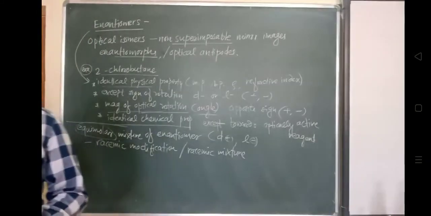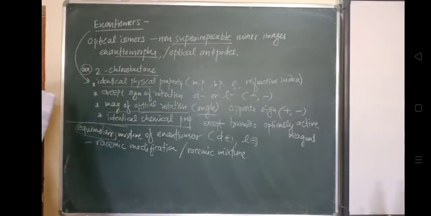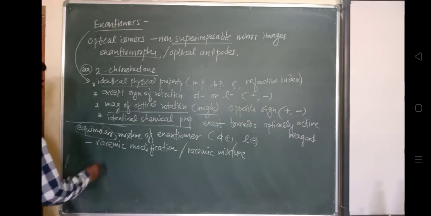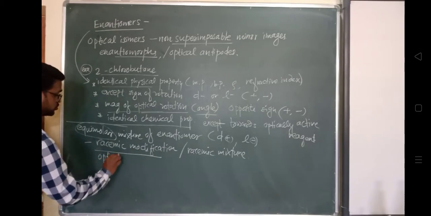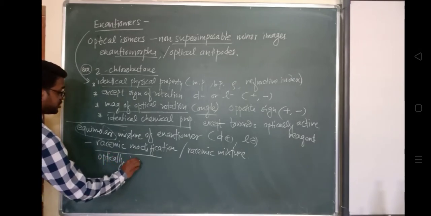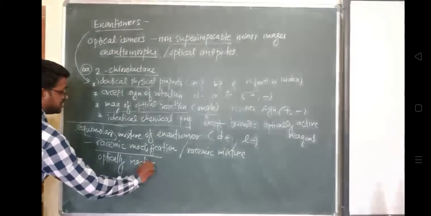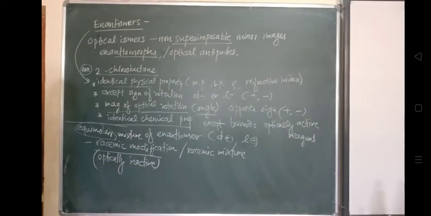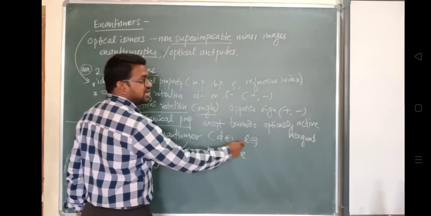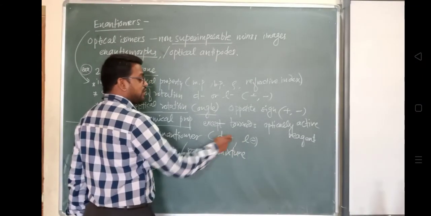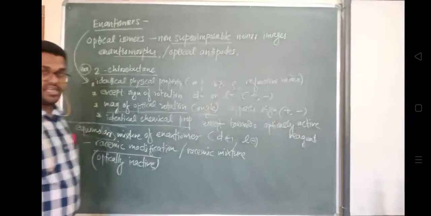Okay, so this racemic mixture or racemic modification is optically inactive. Why will it be optically inactive? The reason is, look, the dextrorotatory has a clockwise rotation and the other has an anti-clockwise rotation, so what will happen? Both will cancel. So they will cancel their effect.